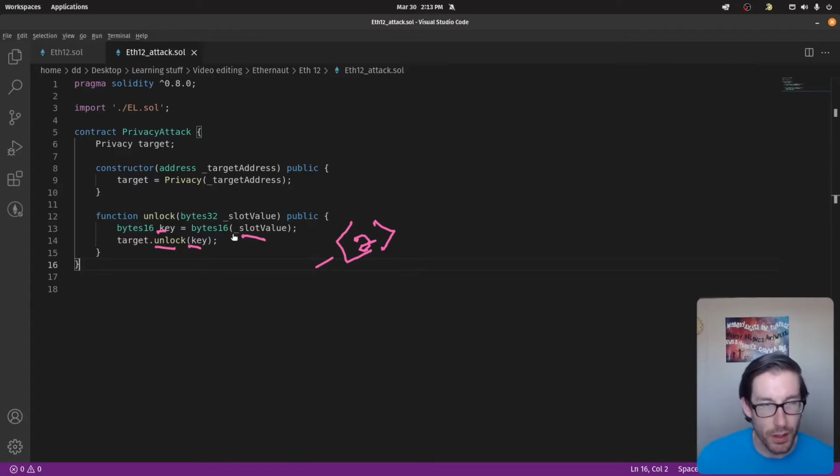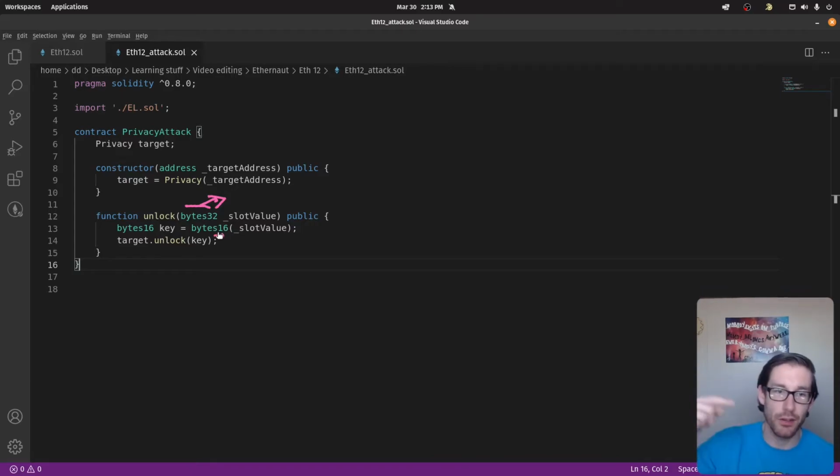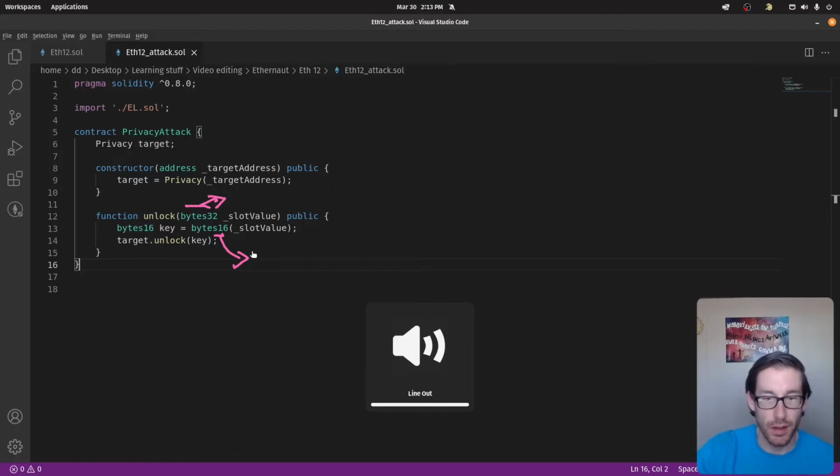One important point to point out here is that you can see that our slot value we're going to input is 32 bytes, but we're going to have to cast that to 16 because within the target address, they're looking for a 16-byte value that's input. And that value that's input, that's at byte 16, we're going to have to cast that. So what we're doing right here is called type conversions or type casting.